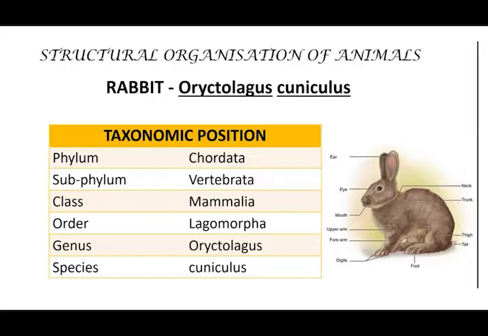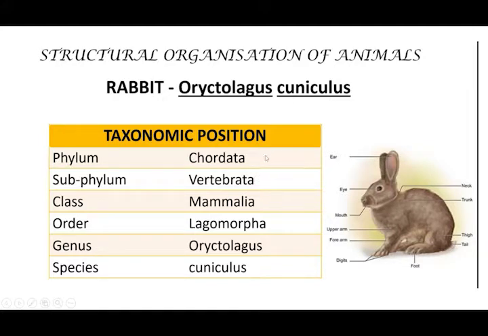Always, while writing the scientific name, the first word is genus and the second word is species. Also remember, while writing, the first letter alone should be in capital. The remaining letters, even in the species name, should be in small letters. So only one letter should be in caps, that is the first letter. And then you have to underline both the genus as well as the species name. So this is how you have to write the scientific name. So what's the scientific name of rabbit? Oryctolagus cuniculus.